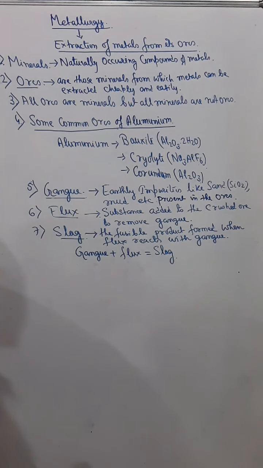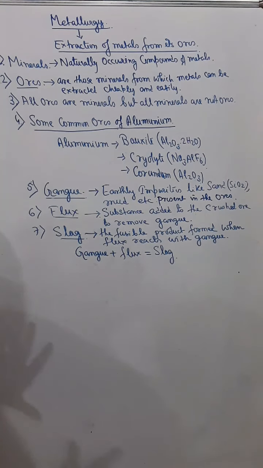Okay. Now, some common ores of aluminium. This year in the ICSE syllabus only ores of aluminium are given, so I have given just the ores of aluminium. But in your textbook you will find ores of other metals also, like iron and zinc. Some common ores of iron are hematite, magnetite. Common ores of zinc are zinc blende, calamine, etc.